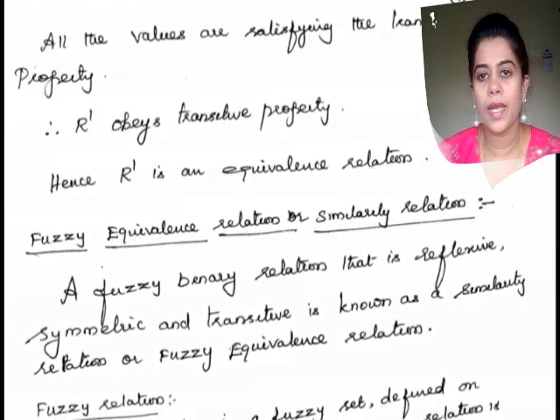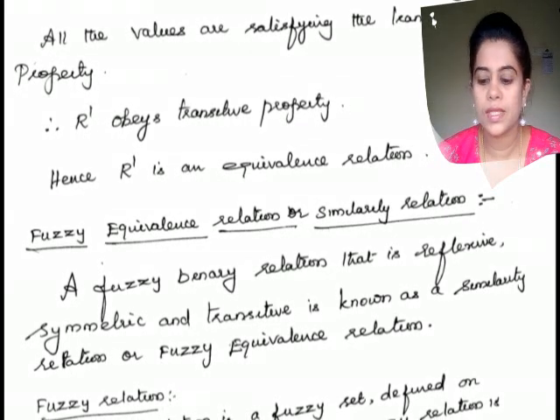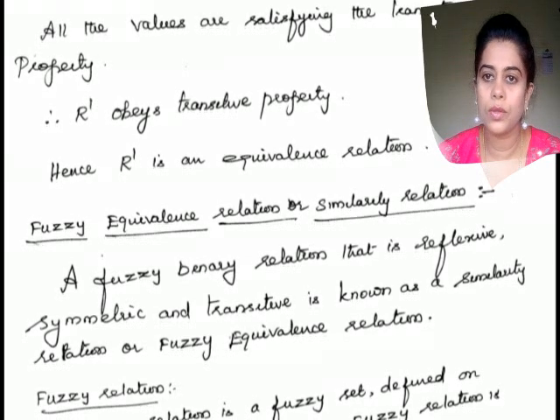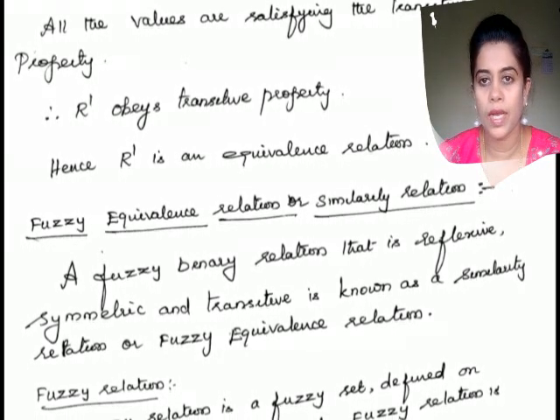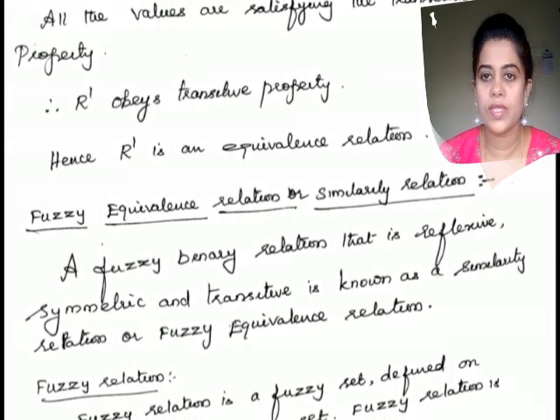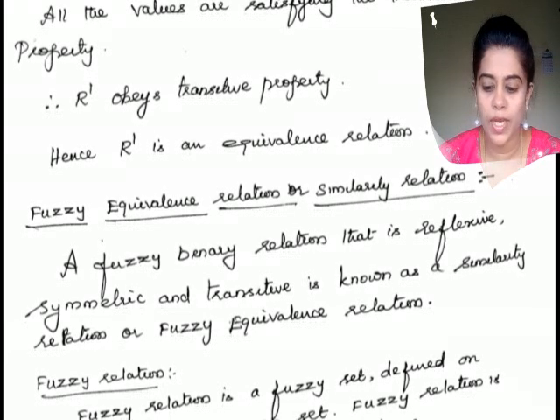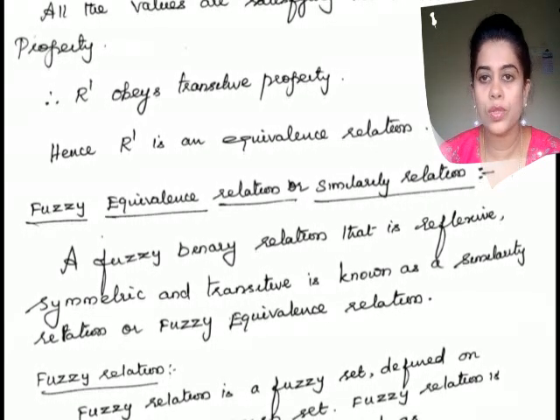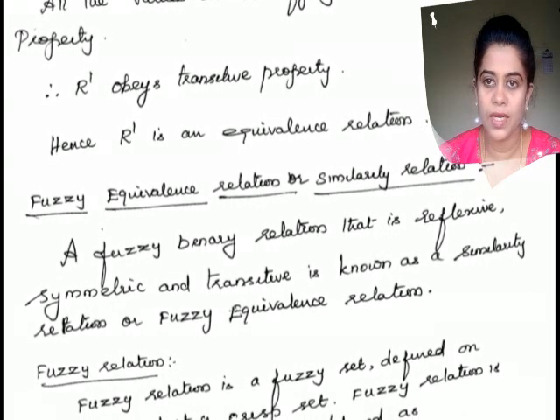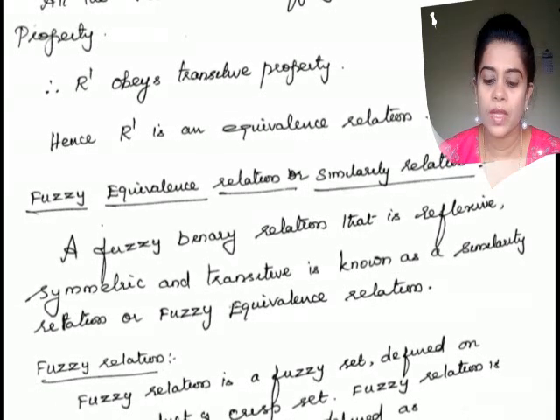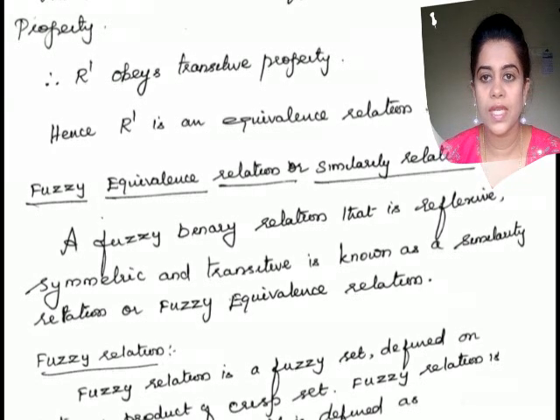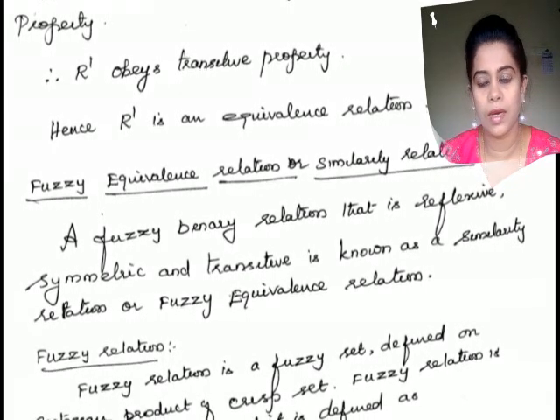Fuzzy relation is denoted by R tilde, or simply R, and it is defined as R tilde equal to the set of all ordered pairs, comma, the membership mu R of x comma y, such that x comma y belongs to X cross Y. So fuzzy relation is a fuzzy set. It comes from the Cartesian product of crisp sets, and is denoted as R tilde.